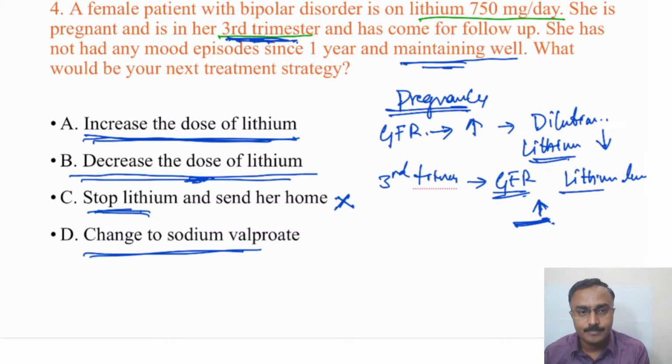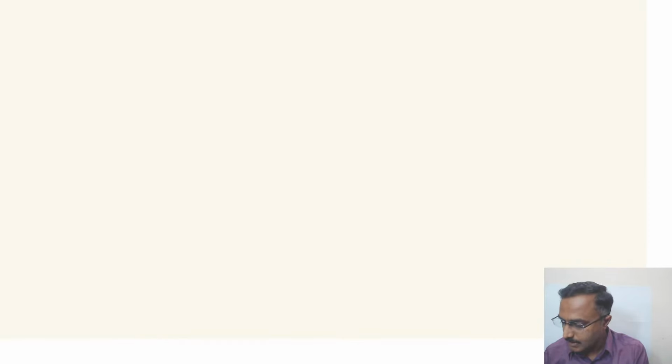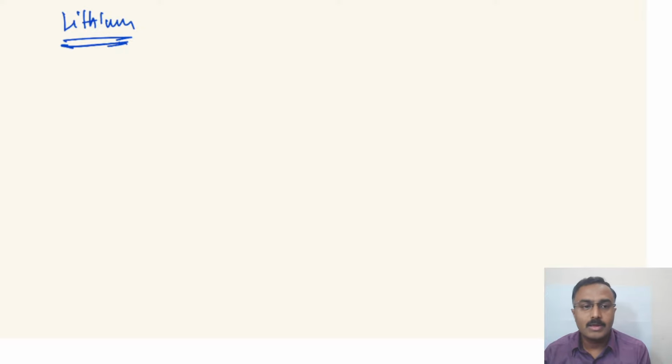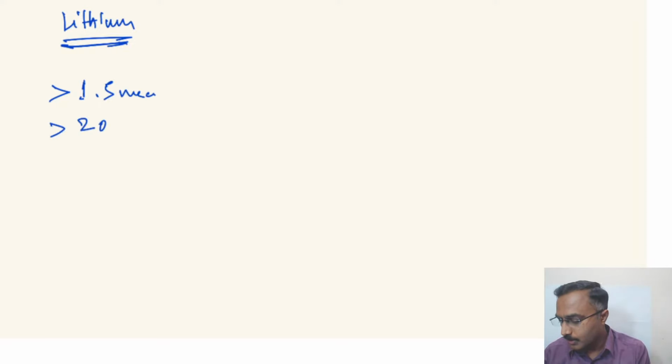Okay. There are certain things you'll have to remember with regard to lithium. So far we have discussed side effects. What happens if the level crosses more than 1.5 milliequivalents, or at times 2.0 milliequivalents?